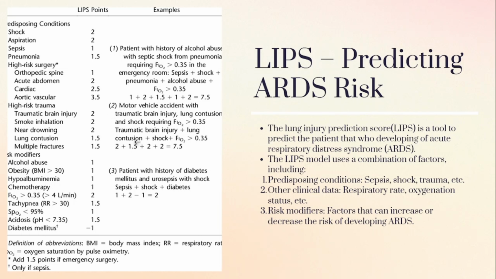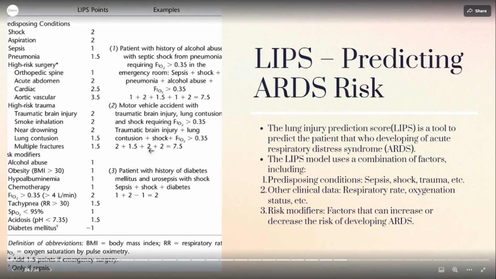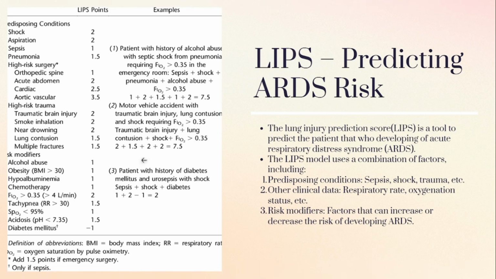Lung contusion gets a point of 1.5. Shock is 2. FiO2 greater than 0.35 is 2. If you add this up, it's again 7.5. So this patient will get a higher chance of ARDS.